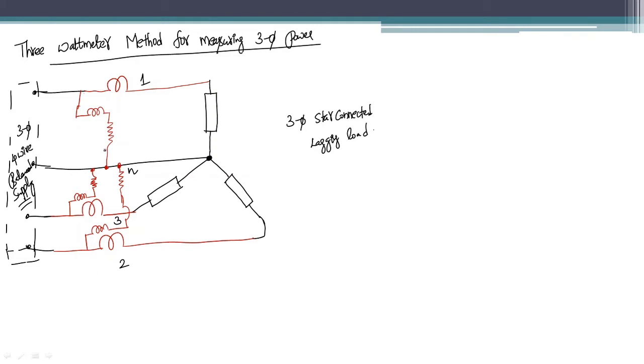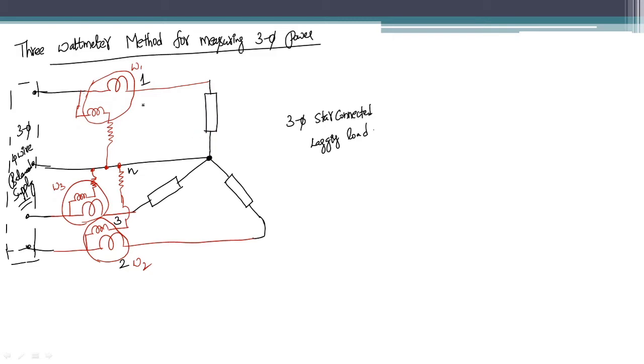So I am assuming this watt meter as W1, this watt meter as W2 and this watt meter as W3.